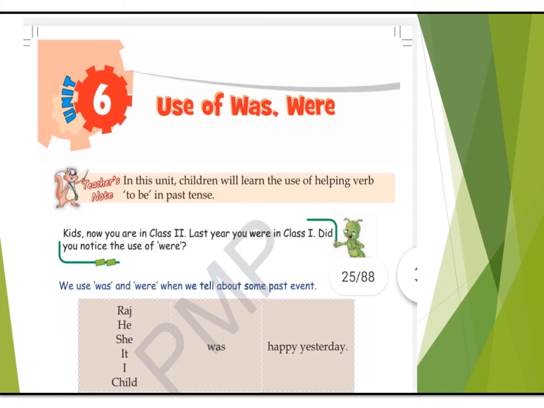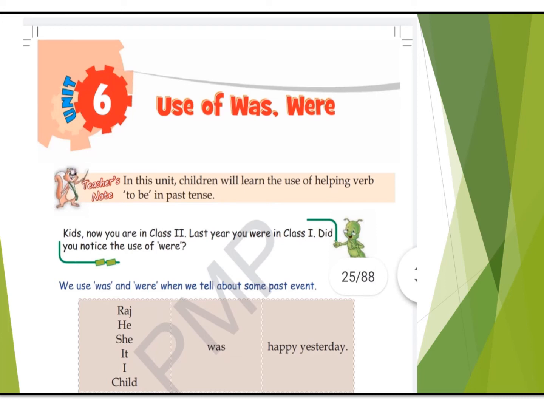It is finished, it is over. So this is when we use was with all the singulars. As we discussed in your previous chapter, singular means anything which is single in number, which is one in number. Similarly, when we talk about anything in the past, then with singular we always use was.